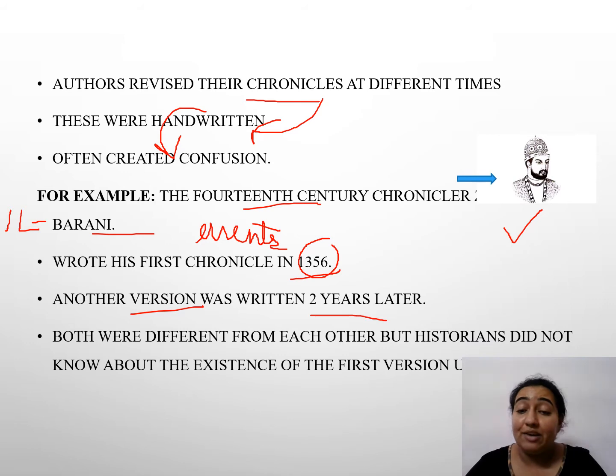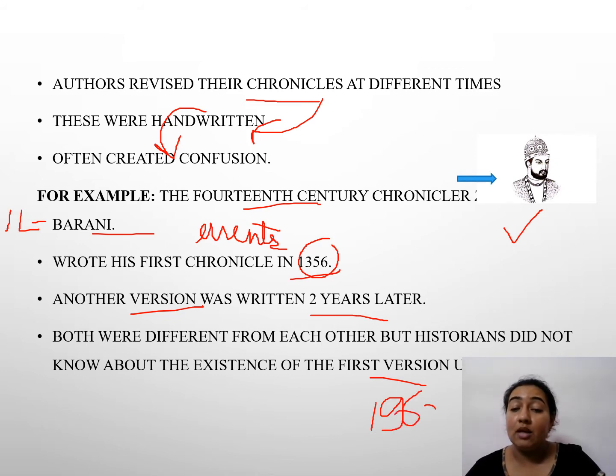Now, when he went for revision, both were different from each other, but historians only came to know about the existence of the first version in 1960. आपको पता है what was the difference? He wrote first in 1356, and when he went to write the second one, he himself forgot that he had written the first one. When historians were searching and looked out, okay, what is this?